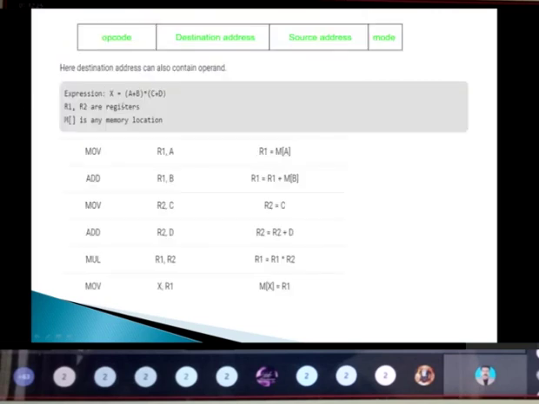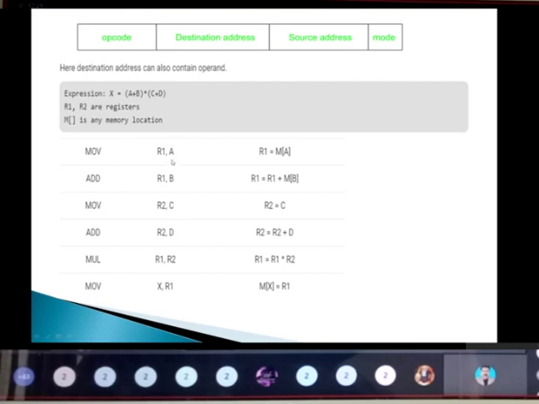For example, I'm taking the expression X equal to A plus B into C plus D. Here I'm going to store the value of an operand in one register, so I'm going to use registers. I'm going to move the value of operand A to the destination. Here, move is nothing but the opcode, and this R1, the first place, is the destination address, and this one is the source address.